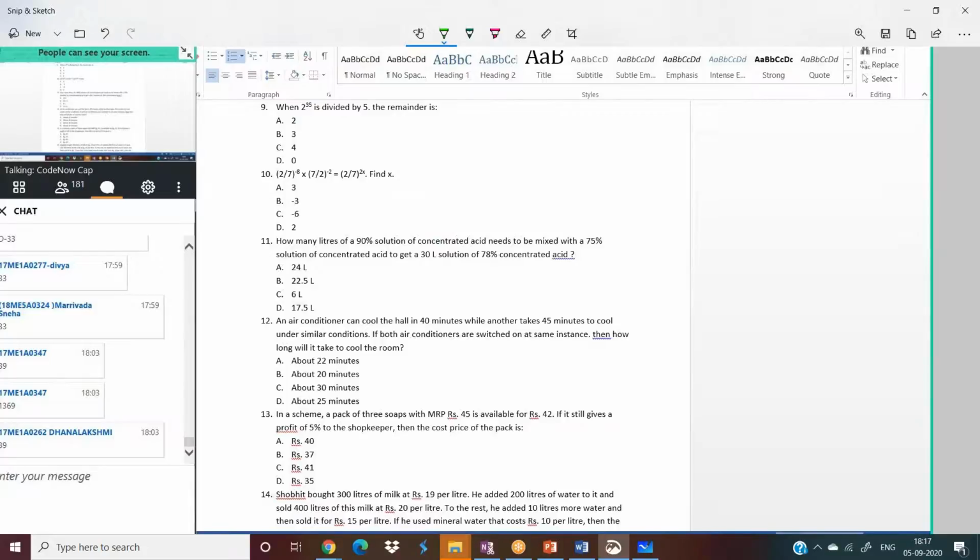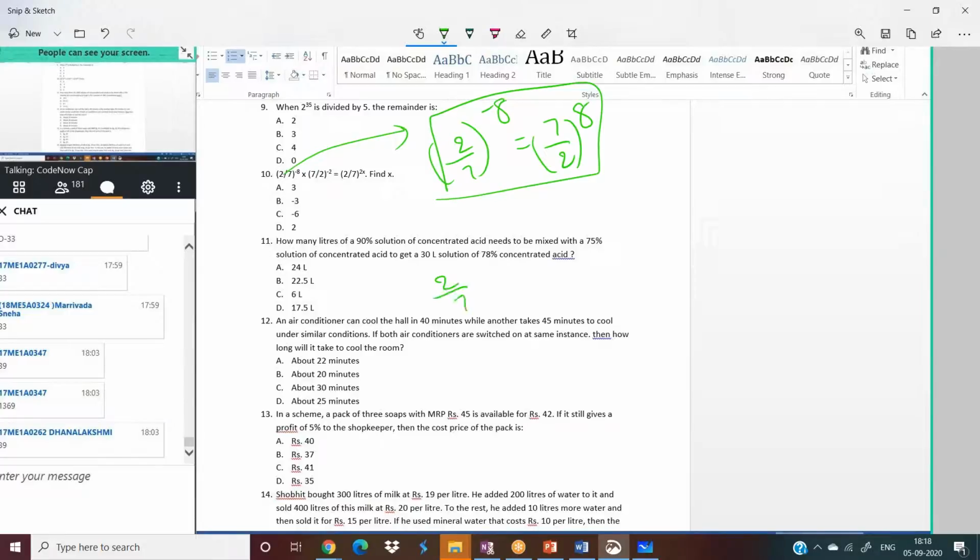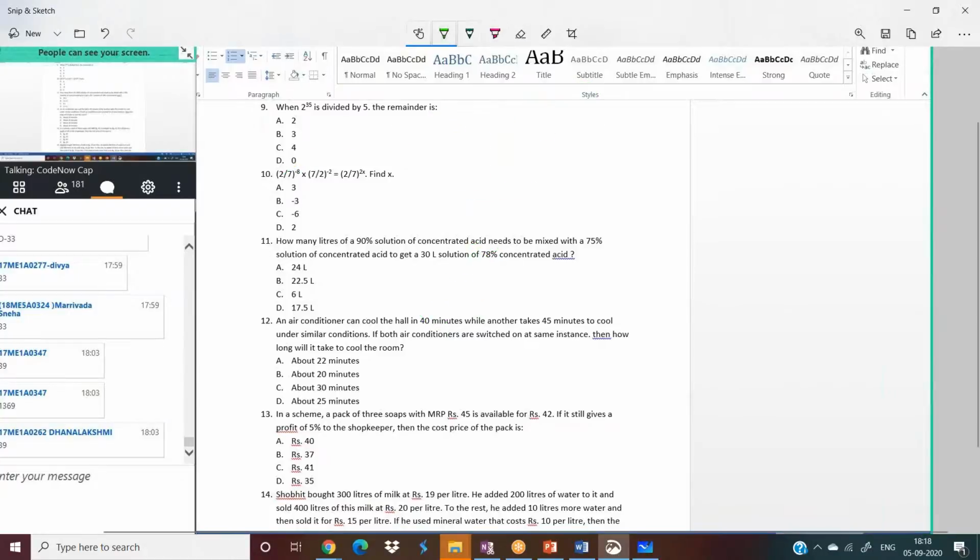Okay, next one. Let me solve the next one. I already told you a power minus 1 equal to 1 by a. Just remember the formula and solve this problem. 2 by 7 whole power minus 8 is nothing but 7 by 2 power 8. Is it clear? Remember this. And similarly, 2 by 7 power 2. That's it.